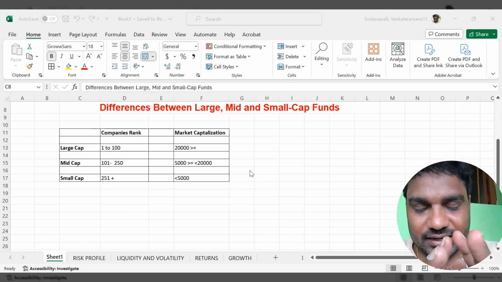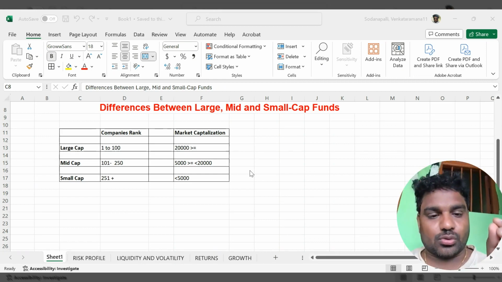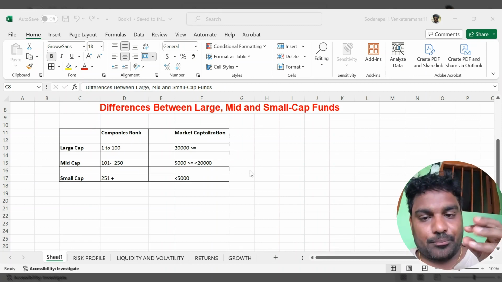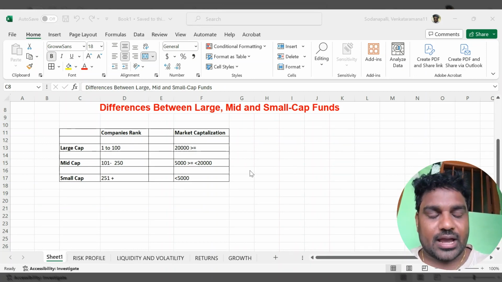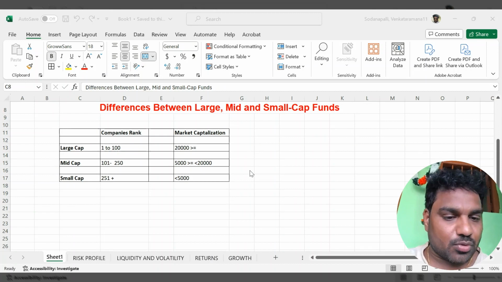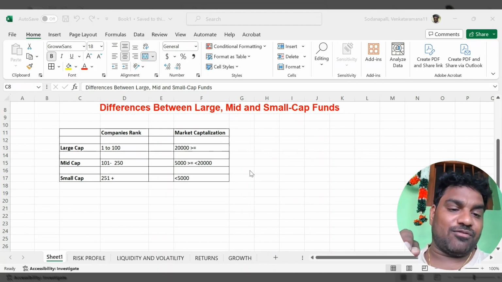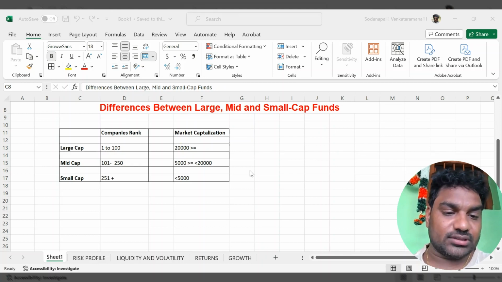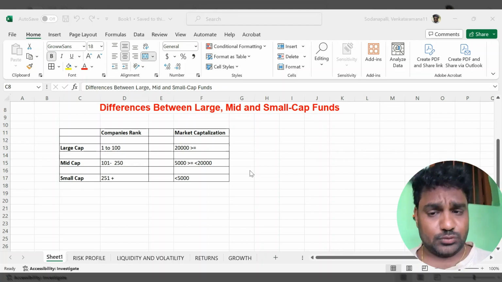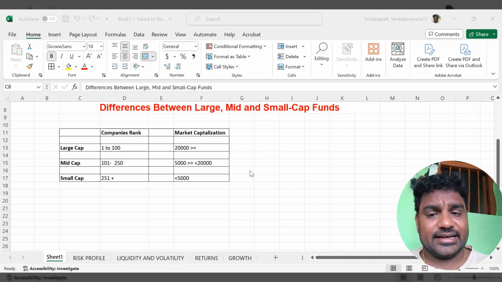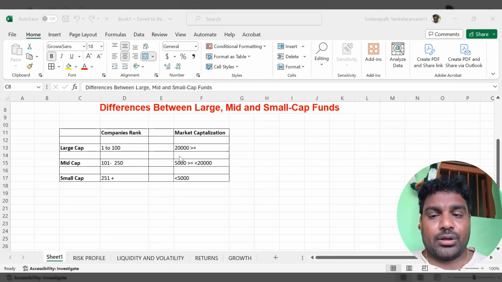Friends, if you look at any type of mutual funds, we can observe that the mutual fund is related to large cap, mid cap or small cap, or there are some others like tax-saving ELSS and so on. So mainly we find the difference between these three, and today we are discussing that in detail. If you are able to see my Excel sheet, I have found out here what the main difference is.